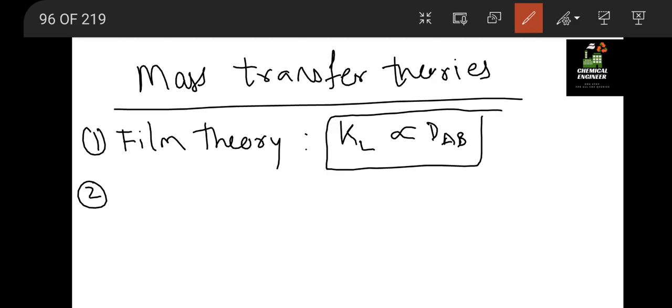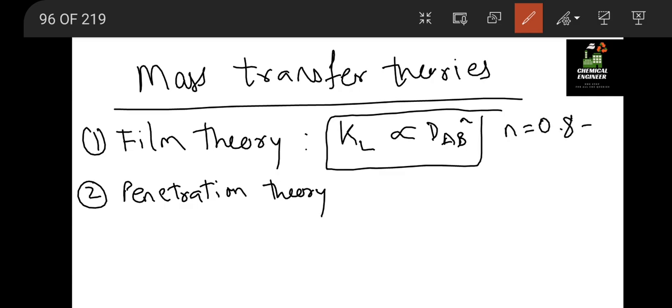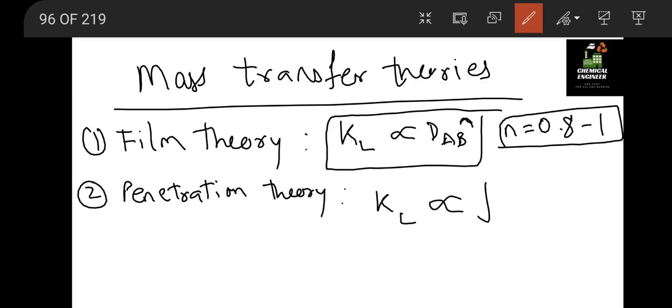Second is the penetration theory. Here we have DAB raised to n, where n tends to 0.8 to 1. For penetration theory we have KL directly proportional to the root of diffusivity.